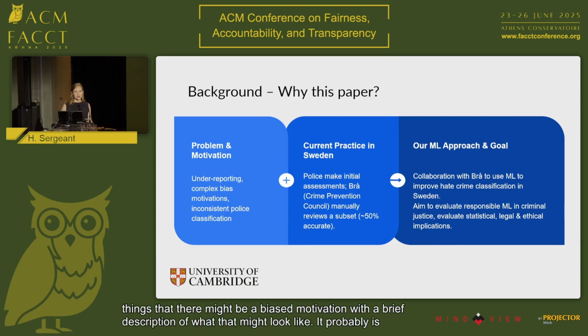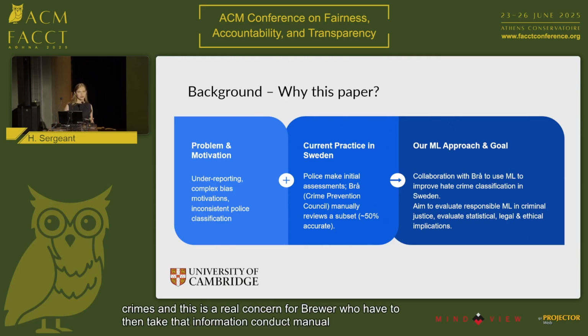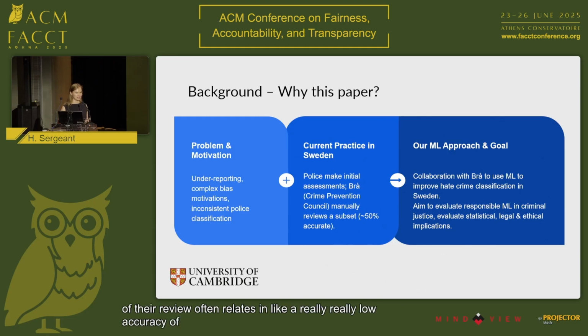It probably is no surprise that there is a lot of inconsistency in the way that the police annotate those crimes. And this is a real concern for BRUA, who have to then take that information, conduct manual reviews of all of those police officers' reports to try and make decisions for themselves on how they can report on the number of hate crimes, the type of motivations that arise in these instances. And their statistics, looking at their subset of review, often result in a really, really low accuracy of about 50%, depending on the types of crimes that we're looking at.